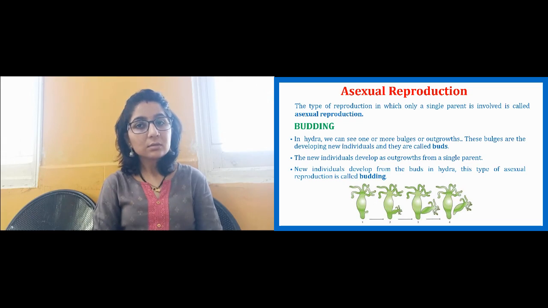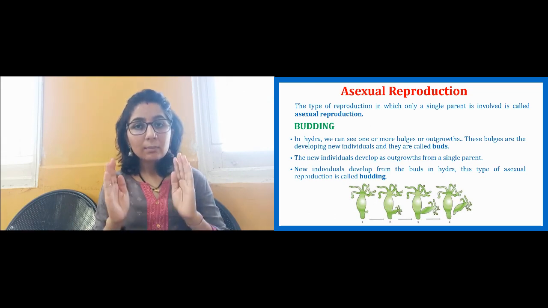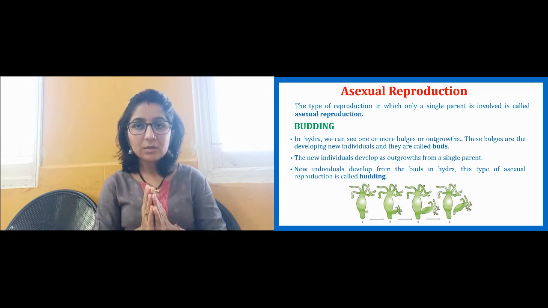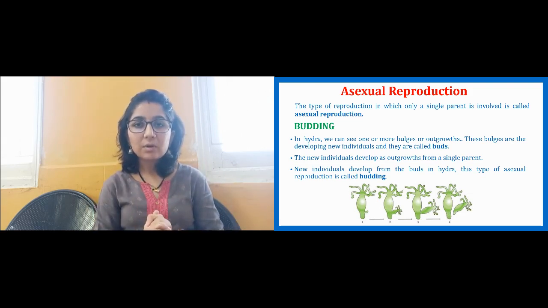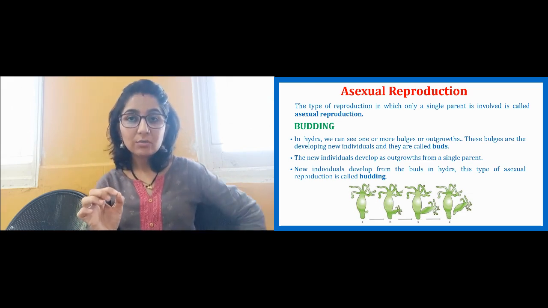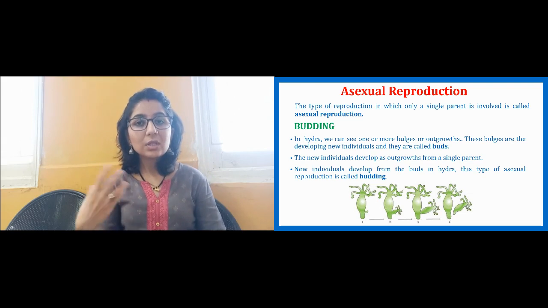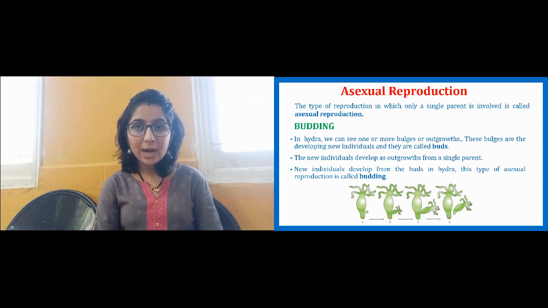Now let us move towards asexual reproduction. We have learned about sexual reproduction, in which male gamete and female gamete fuse together to form a new organism. Now what happens in asexual reproduction? It is a type of reproduction in which only a single parent is involved. There is no need of male and female gametes, there is no need of two organisms, there is need of just one organism, and that single organism is capable of giving rise to a new organism of its own kind.